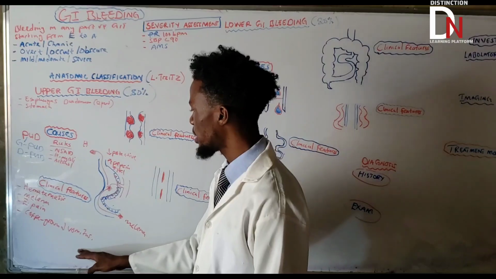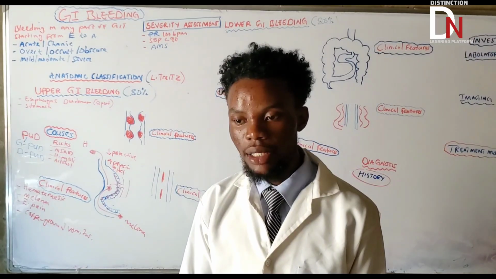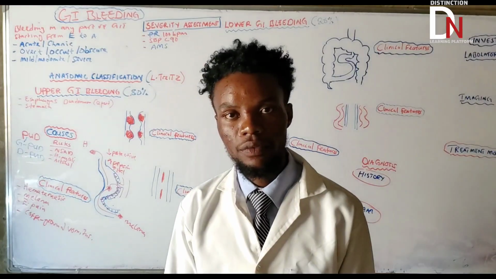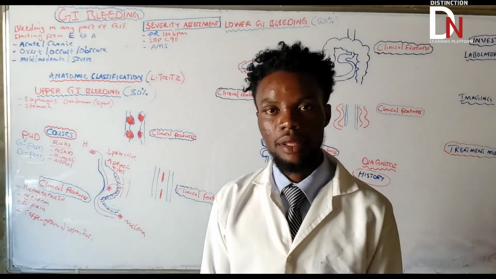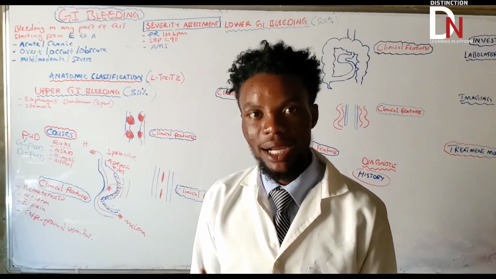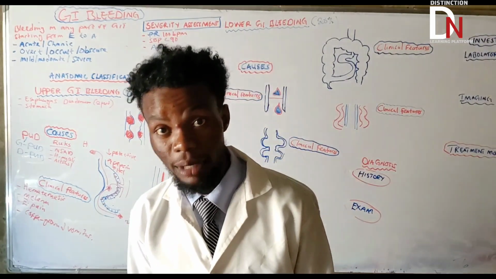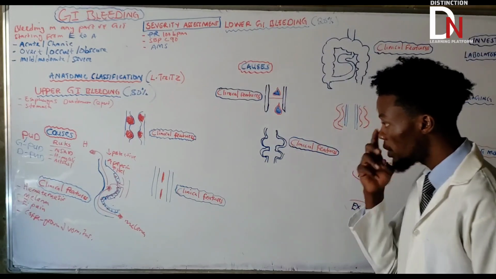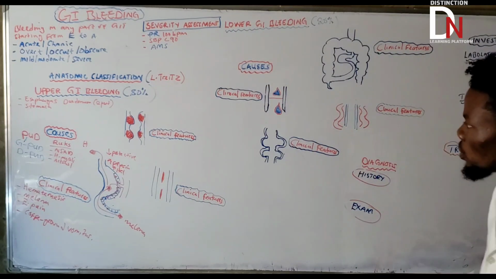So coffee ground vomitus, we are talking about the vomiting that happens, and if you look at the characteristics of that, the color, it is dark brown. Why dark brown? It is because the red blood cells there are partially digested, where the hemoglobin was converted into hematin. That's the reason why you need to assess that. Okay, very, very important. Okay, let's go to another one.